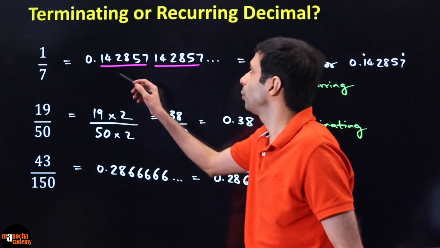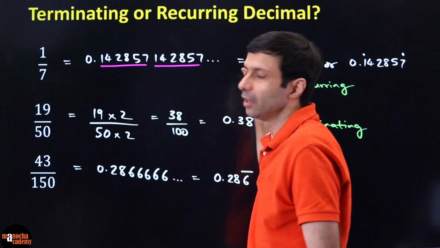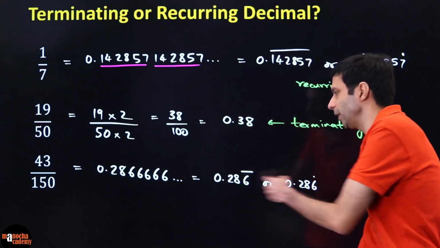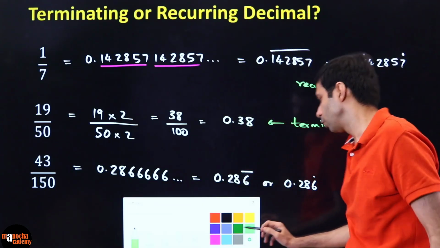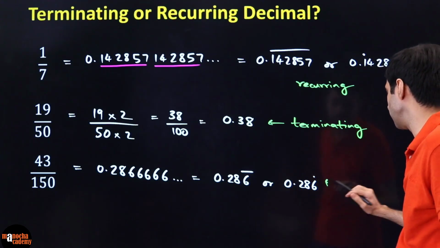The first one also, if you keep dividing, you'll keep seeing this 142857, 142857. You keep doing it, it keeps on repeating. So this entire pattern is repeating. Here only the 6 part is repeating, so we write it like this. So this is also a non-terminating recurring, or we can simply write recurring, repeating pattern.